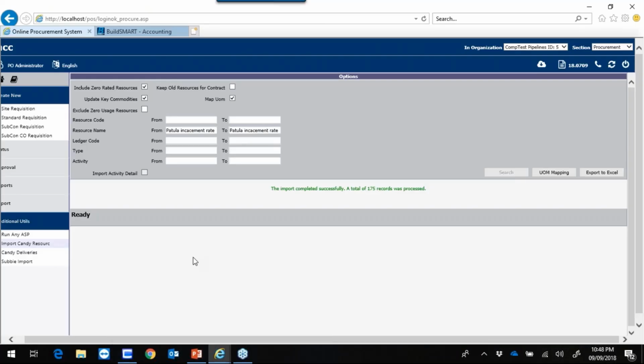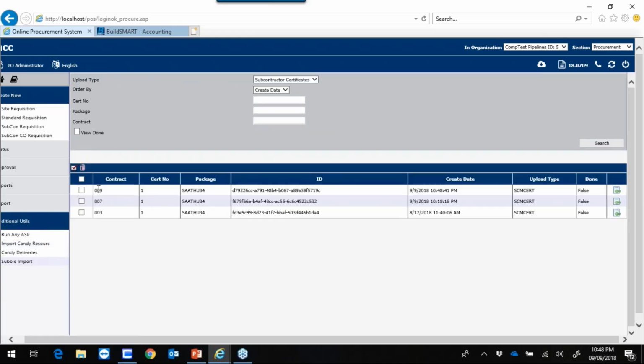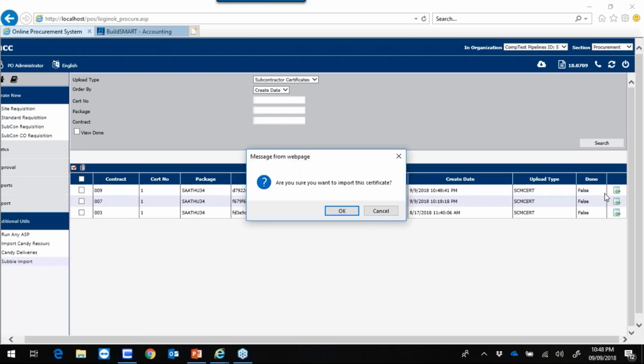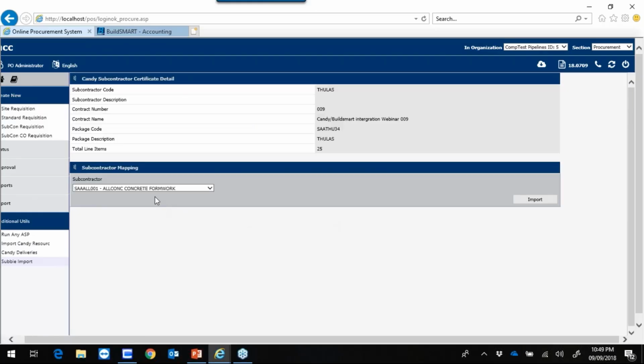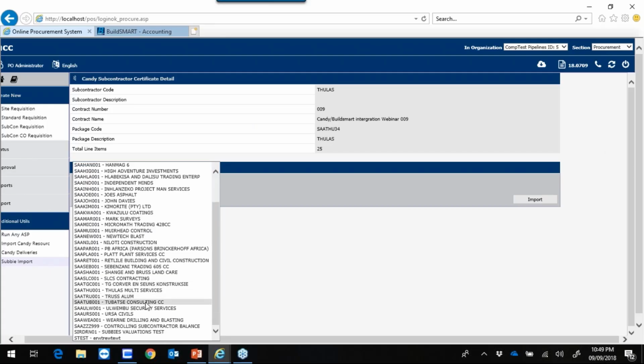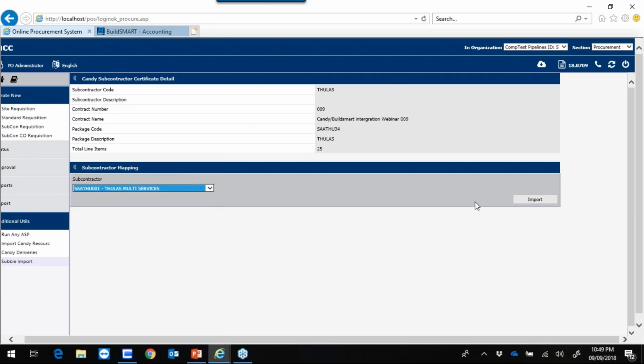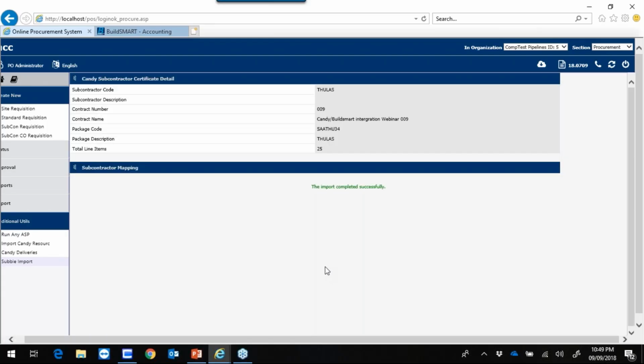The following steps only need to be done for certificate number 1, and that is to map the subcontractor from Candy to the correct subcontractor in BuildSmart's subcontractor database. To do that, I'll go to procurement, additional utilities, subcontract import. You'll see that for project 009, there's a subcontractor there. I'll click on import, click on OK. I'll select from my database the correct subcontractor, Tulas Multi-Services, and click on import.